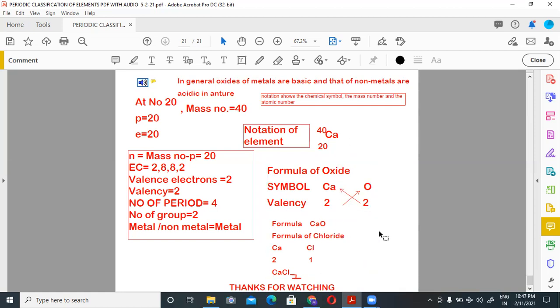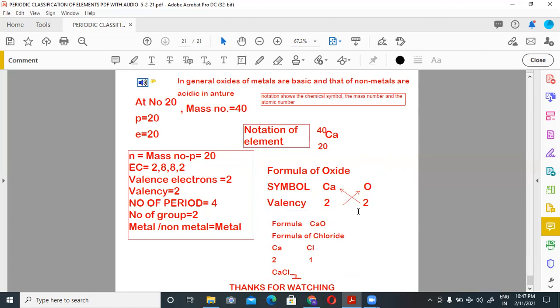Again, the next question may be to write the formula of the oxide or chloride of the given atom or element. If we have to write the formula of the oxide, then we will write the symbol of the element and oxygen. Then we will write valency. Valency of calcium is 2, oxygen is also 2.